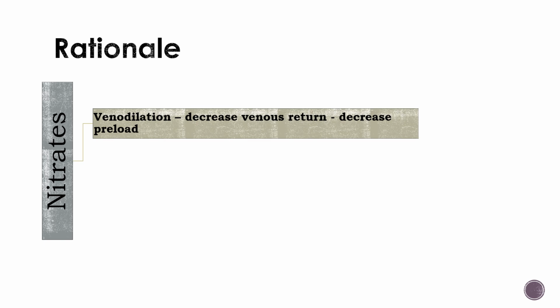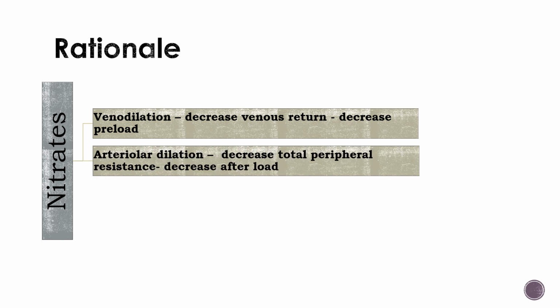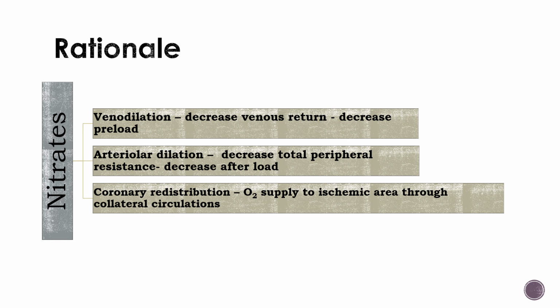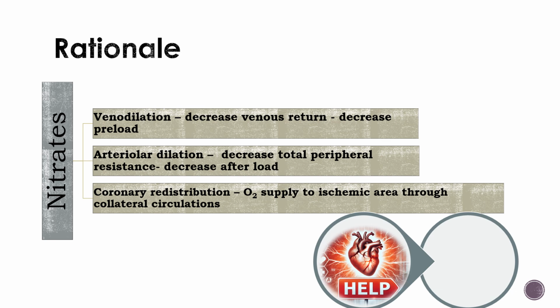Nitrates, being powerful vasodilators, cause a predominant venodilatory effect, which in turn decreases the venous return, thereby decreasing the preload on the heart. It also has an effect on the arterioles, causing arteriolar dilation, which decreases the total peripheral resistance, thereby decreasing the afterload. It improves the blood flow in the coronary system by redistribution in the collateral vessels. This improves the oxygen supply to the ischemic area.